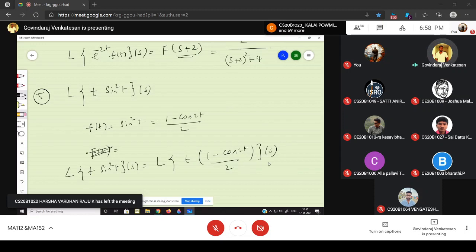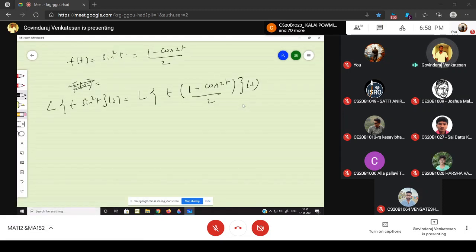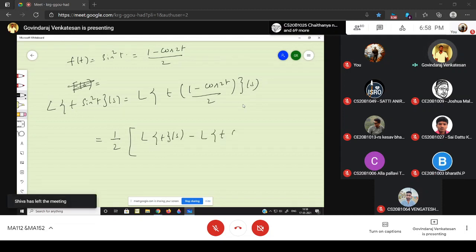Since the Laplace transform is linear, I can rewrite this as 1 by 2 times Laplace transform of t of s minus Laplace transform of t into cos 2t of s. I can bring 1 by 2 outside and do this. And also, what is the answer?